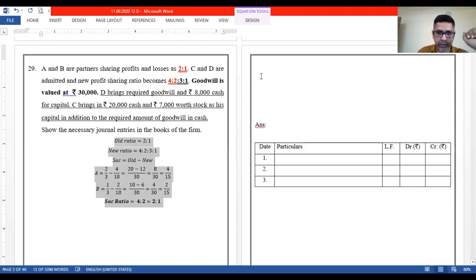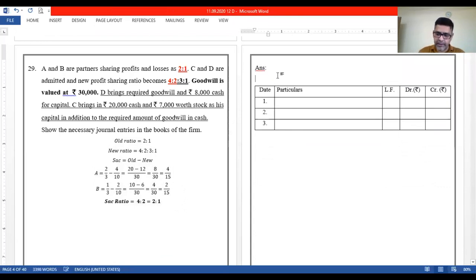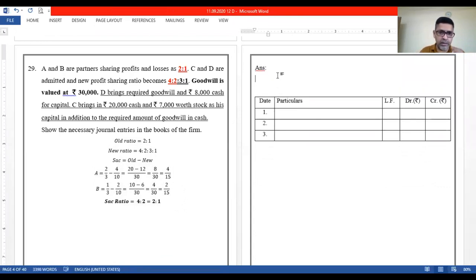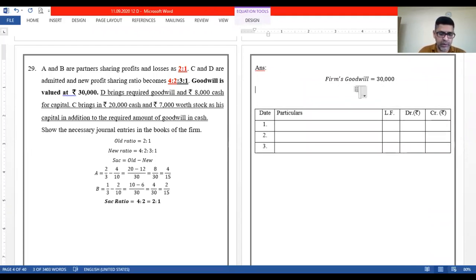Okay. Now, firm's goodwill is given to us. Okay, so let me write that. Goodwill of the firm is valued at 30,000. Now from here, I would like to calculate the share of C as well as D in goodwill.